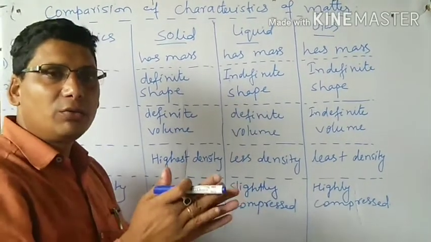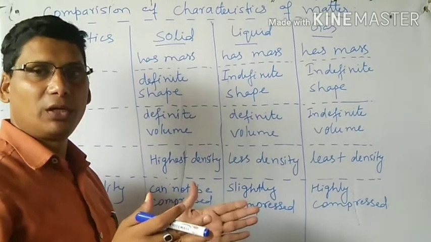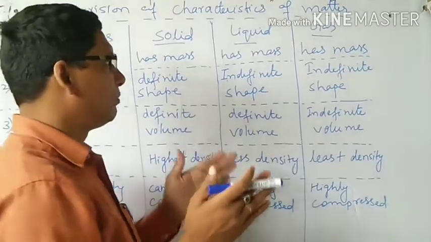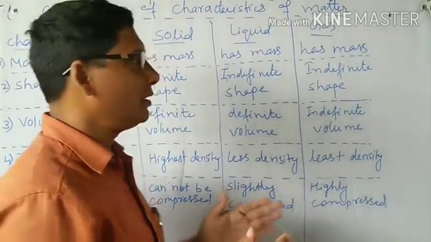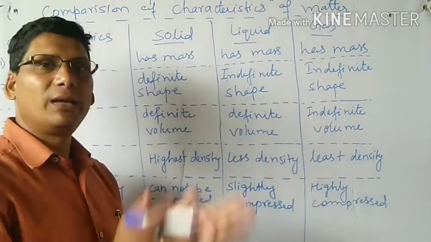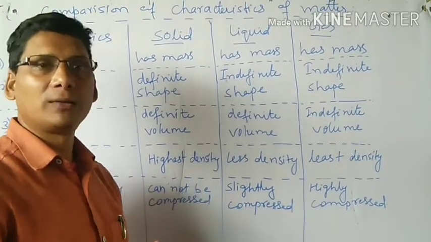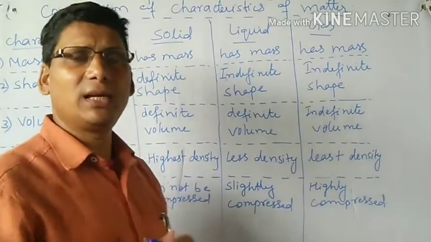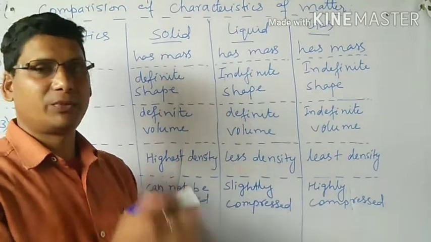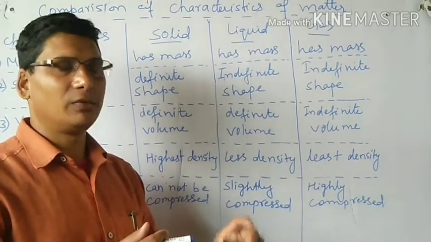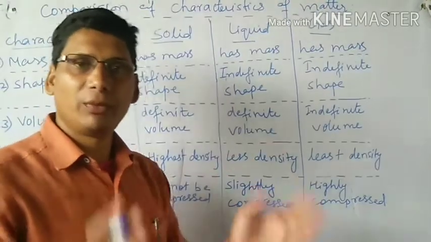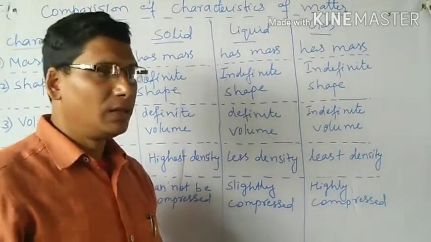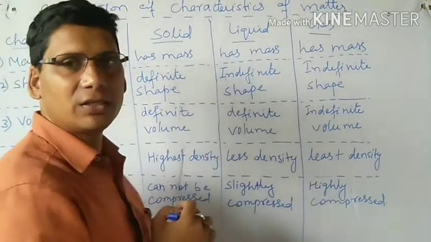In the liquid, the molecules are apart from each other. I have told you about the intermolecular space in the liquid. It is quite far, as molecules in the liquid are quite far away from each other. So the molecules of liquid can move here and there. They can slide over one another, and for this reason they do not give a fixed shape. They take the shape of the container in which it is kept. If you keep 1 liter water in a jug, it will take the shape of the jug. If you keep the same water in the bottle, it will take the shape of the bottle. In this way we can say liquid does not have fixed shape.